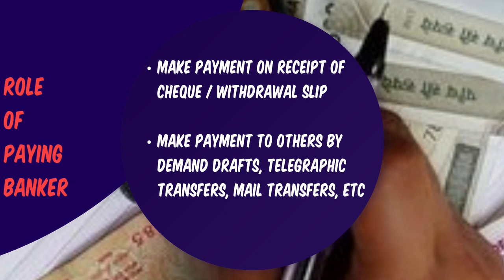Now, banks will be held responsible if they are negligent with respect to the material alteration made on the instrument. So the precaution that the bank has to take in such a case is that the bank should require the drawer of the check to attest the alteration by their full signature, and this signature of the drawer should tally with the specimen signature which is there with the bank.